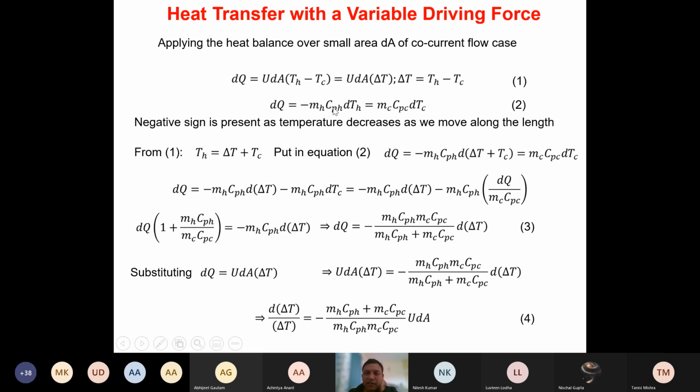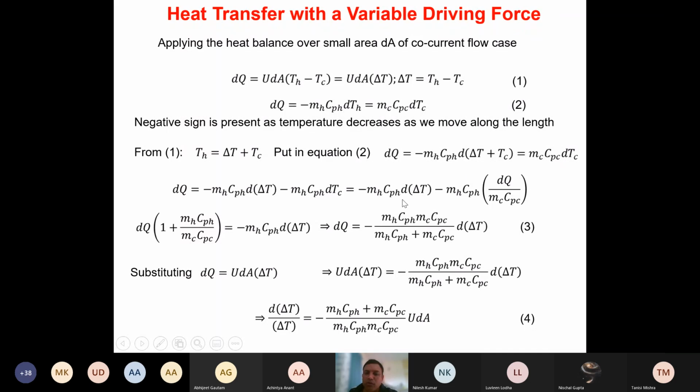minus mH Cp,H dTH is there, isn't it? dTH is there, and TH we have calculated as delta T plus TC. So we can put that delta T plus TC in this equation and we can differentiate this. And this is just equal to the right-hand side mC Cp,C dTC from equation 2. After differentiating, what we will get? d delta T plus dTC. So that's what we have obtained: mH Cp,H d delta T minus mH Cp,H dTC, isn't it? This minus sign is multiplied to both the factors here. So this will be the left-hand side after differentiation, and the right-hand side.